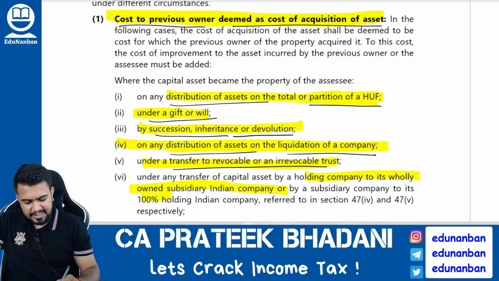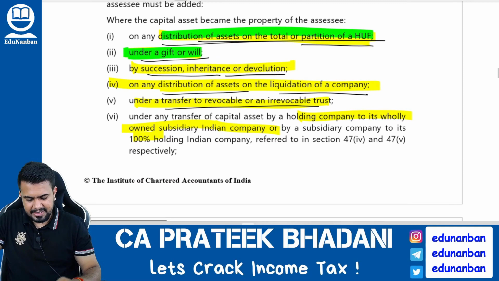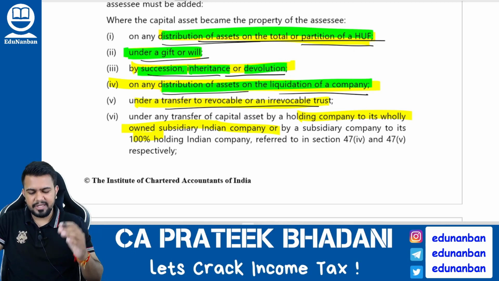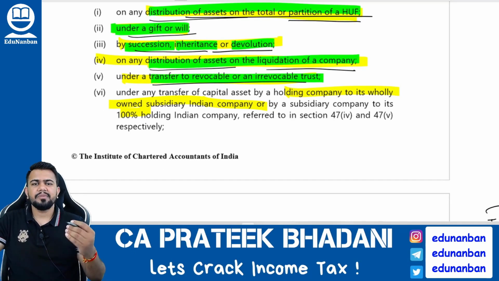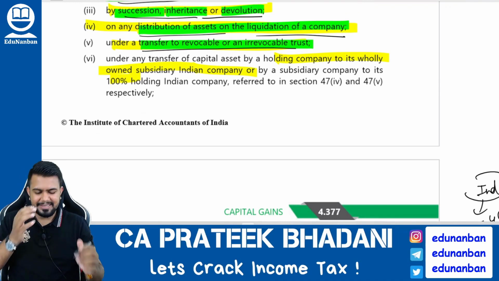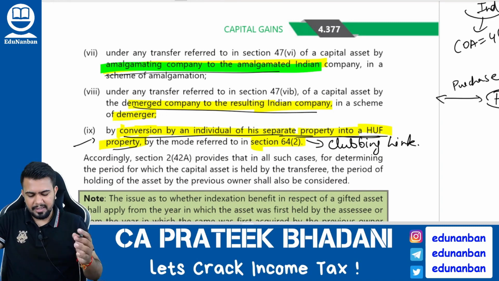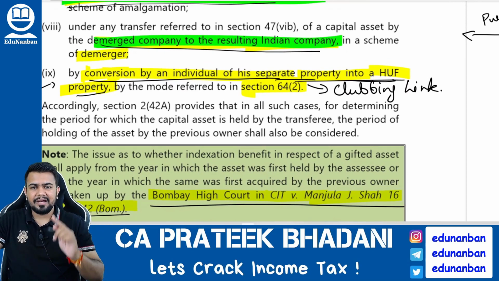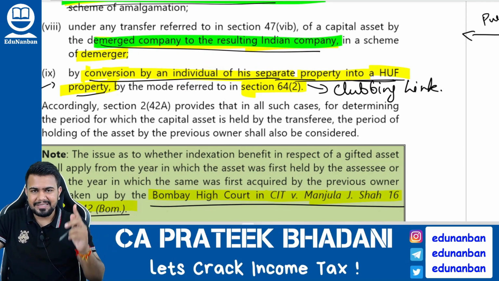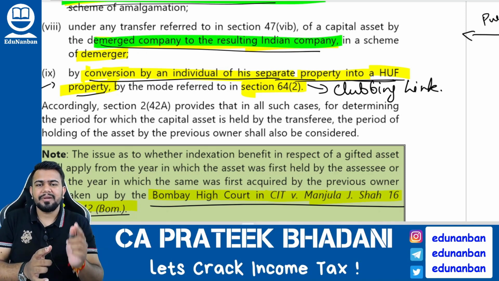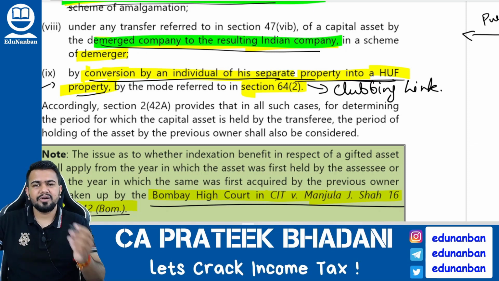See here, distribution of assets on full or partial partition of HUF, then any gift or will that is received, any succession, inheritance or devolution, any distribution of assets on the liquidation of company, any transfer to a revocable or irrevocable asset, if any holding company is transferring to 100% Indian subsidiary, if any amalgamating company is transferring to amalgamated, demerged company transferring to resulting, and also if an individual is converting his property into HUF property, in such case also when the property comes in the hands of HUF, the cost of the property will be the cost of the previous owner. That is the cost of the individual.